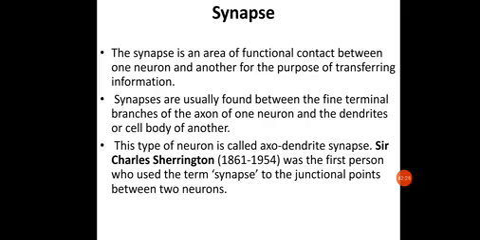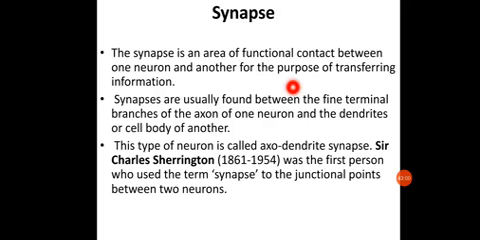So we will be discussing interneuron transmission. Before discussing it, we should know about the synapse. What is a synapse? The synapse is an area of functional contact between one neuron and another neuron, for the purpose of transferring information.